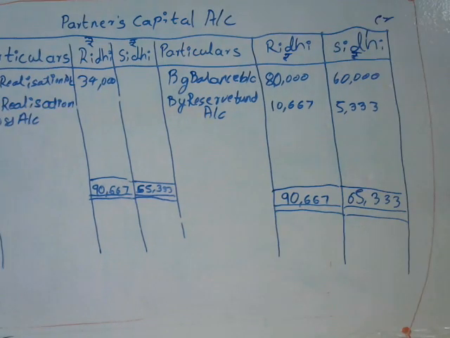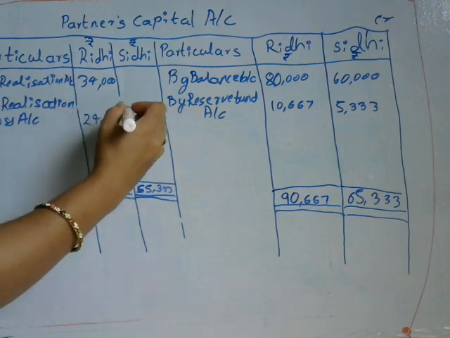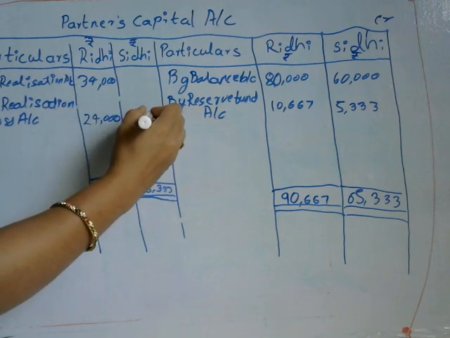So the realization loss of Riddhi and Siddhi is 36,000 rupees. That 36,000 rupees will be distributed in a 2:1 ratio, which is given in the problem. So for Riddhi it is 24,000 rupees and for Siddhi it is 12,000 rupees.